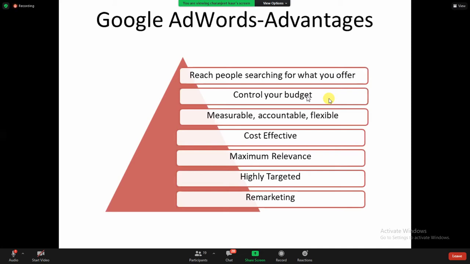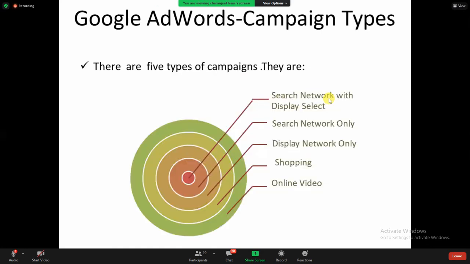So this is a retargeting strategy for these online platforms, and this is how Google helps them do that. Now, the type of Google Ads campaigns that are available to us: first is search network with display select. What exactly is search network with display select? It's like when I search for something on Google, like digital marketing institutes in Delhi.